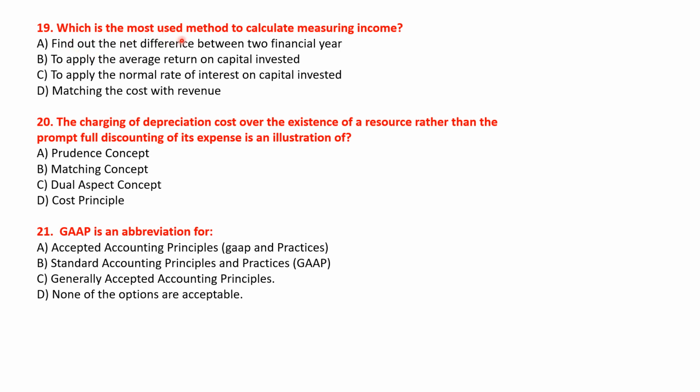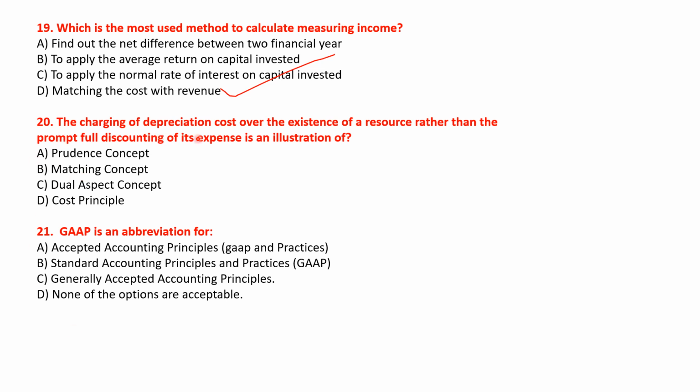Which is the most used method to calculate measuring income? Let's look at the options: find out the net difference between two financial years, to apply the average return on capital invested, to apply the normal rate of interest on capital invested, matching the cost with revenue. So here the right answer will be option D, matching the cost with revenue. Okay, let's see the next question.